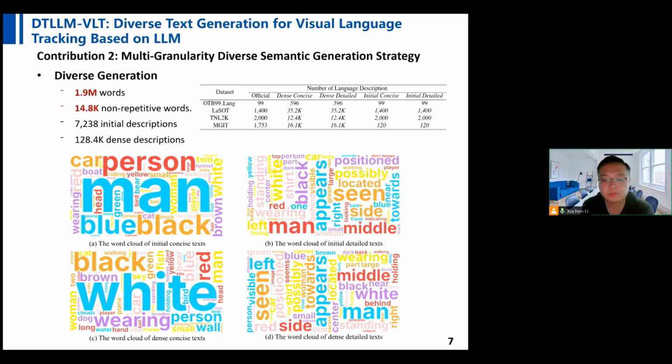For the crucial first frame of each video sequence, we have crafted 7,238 initial descriptions. To support the trackers throughout the video sequence, we have generated 128.4 thousand dense descriptions. This figure not only demonstrates the scale of our efforts, but also reflects our commitment to enrich VLT with a diverse and semantically rich text generation strategy.